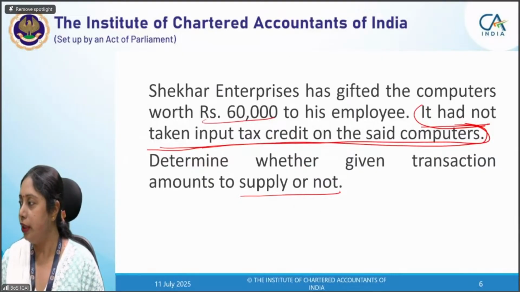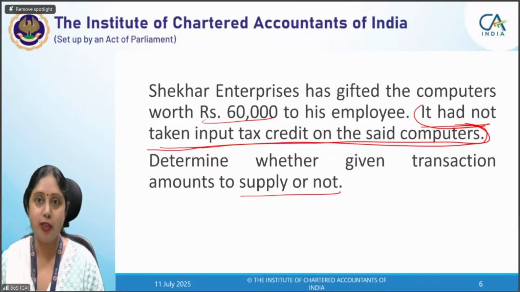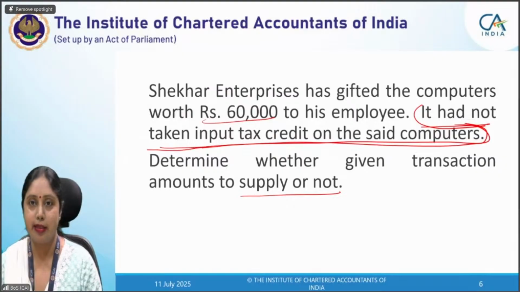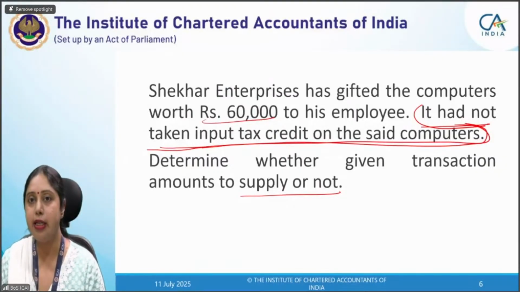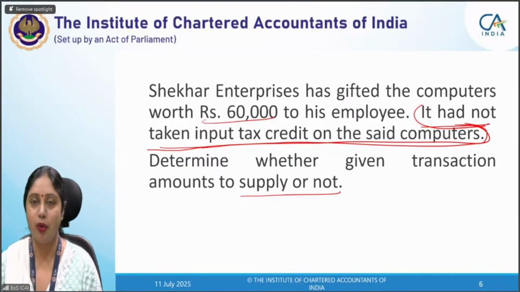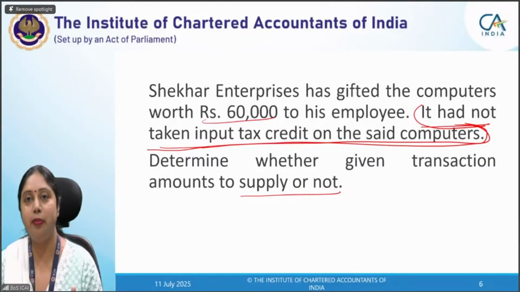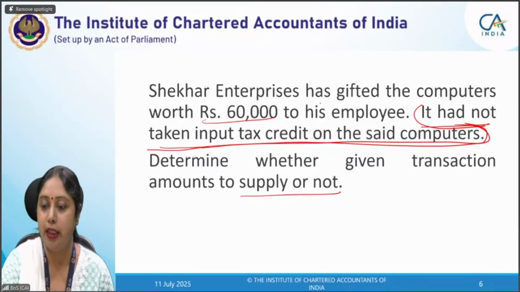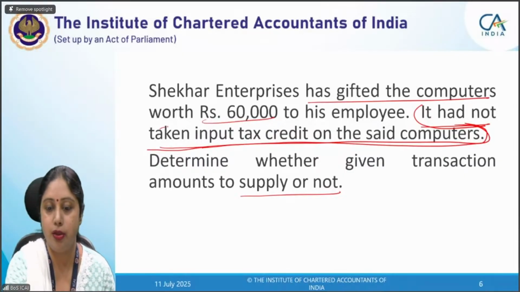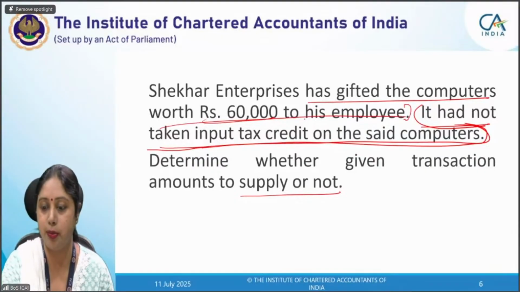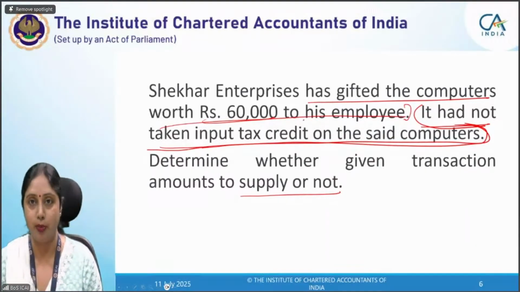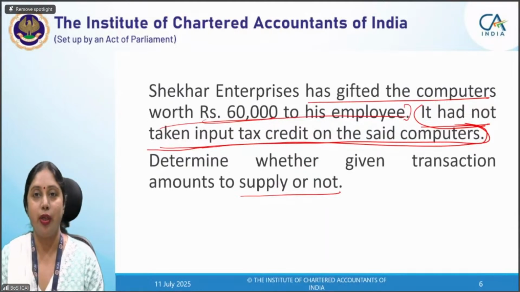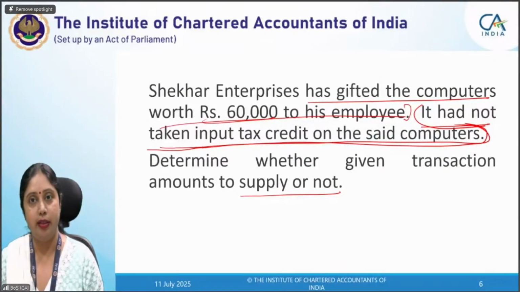Okay. But the point here is that para 1 says permanent transfer or disposal of business assets, provided the ITC has been taken on the same. In this case, ITC has not been taken, so it is not falling in para 1. But in para 2, it is falling because it has gifted the computers to its employee. Shekhar Enterprises has given the computers to its employee worth rupees 60,000. So in para 2, employer and employee are related persons. So if it is not falling in para 1, it is falling in para 2.